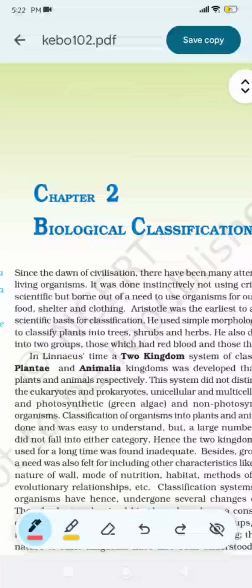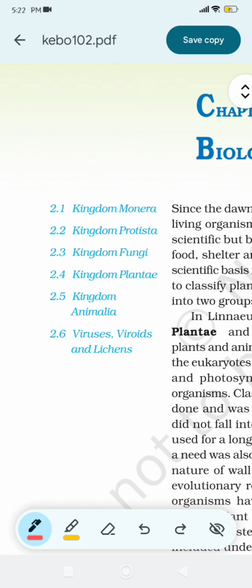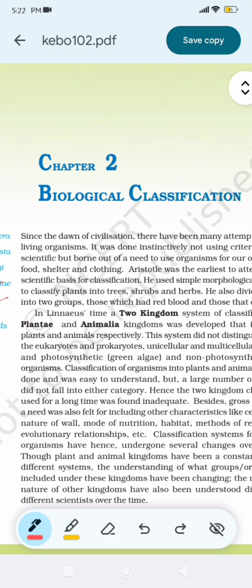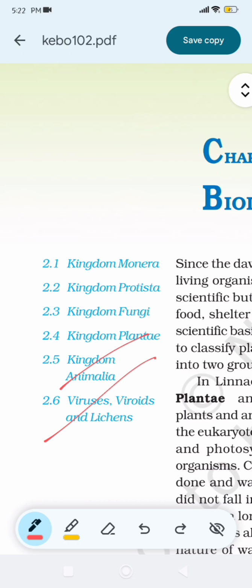Chapter number 2, Biological Classification. 2.1 Monera, Kingdom Monera. 2.2 Kingdom Protista. 2.3 Kingdom Fungi. 2.4 Plantae. 2.5 Animalia. 2.6 Virus, Viroids and Lichens. In this part we will discuss Kingdom Monera.